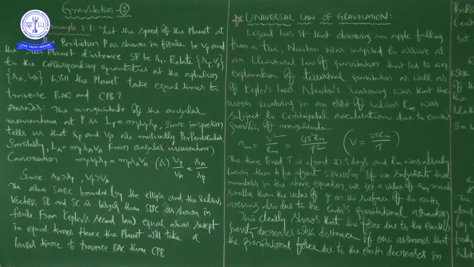The question is, let the speed of the planet at the perihelion P, as shown in the figure, be Vp, and the sun-planet distance SP be RP.